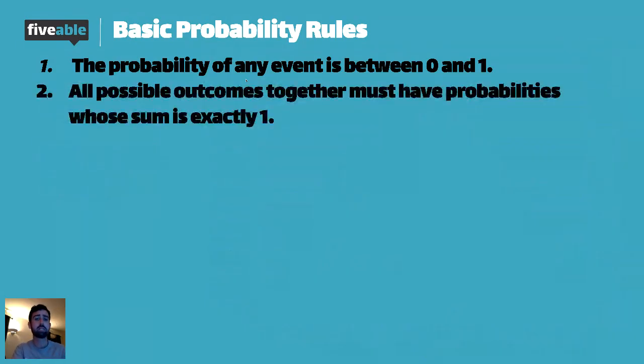All possible outcomes together must have probabilities whose sum is exactly 1. This is going to come in big when we take a look at our free response problem, but all possible outcomes, when we add them together, their sum must be 1. So if we look back at our sample space, if I added the probability of getting a 2, 3, 4, 5, 6, 7, 8, 9, 10, 11, 12, if I added all those probabilities together, it would be 1. So like 1/36 plus 2/36 plus 3/36, all the way up to 1.